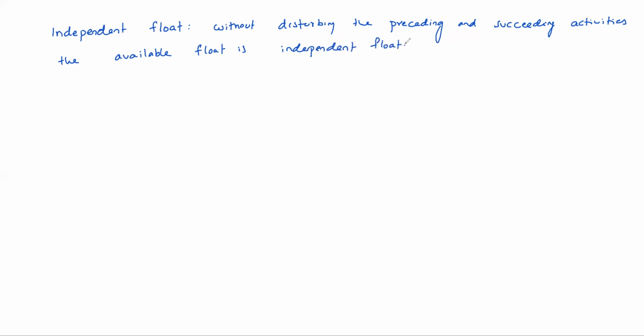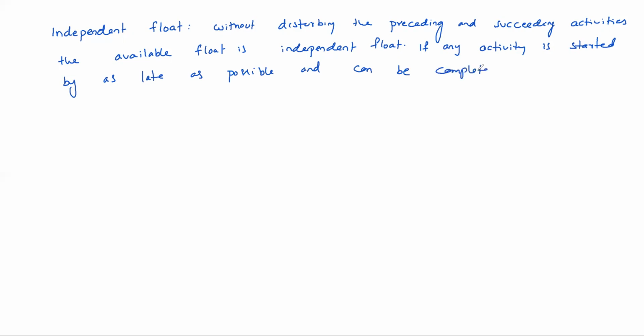Okay, independent float. That means if any activity is started as late as possible and can be completed as early as possible, then the available float is independent float.